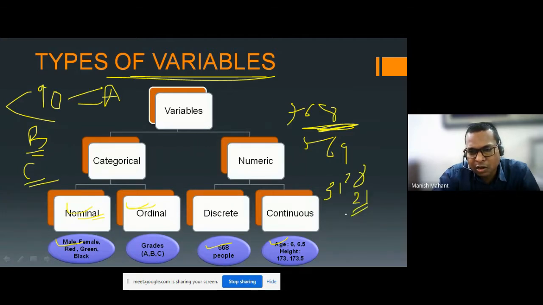They will say, okay, but exact age is what? Exact age is like 21.5 months. Okay, or exact age is what? 21.8 months. So this type of number is a continuous type of variable.